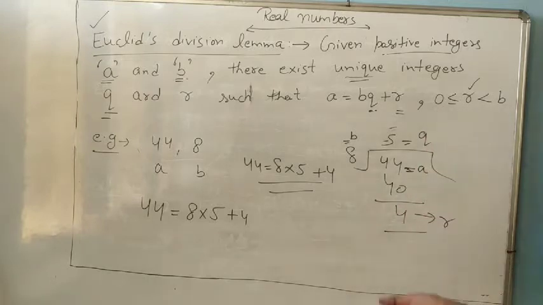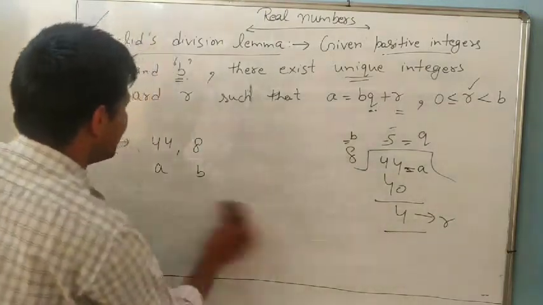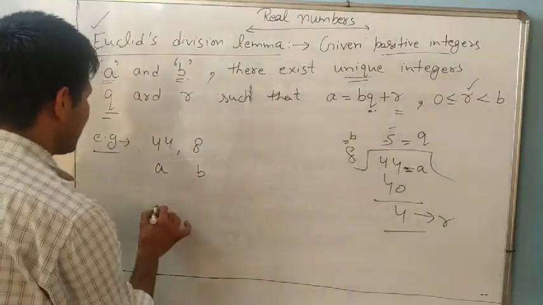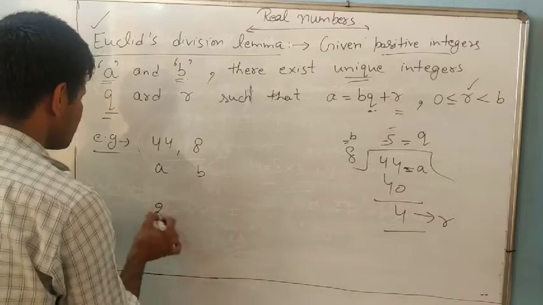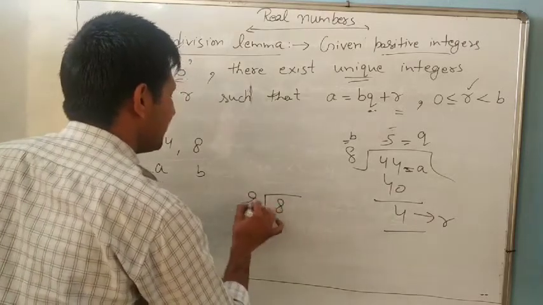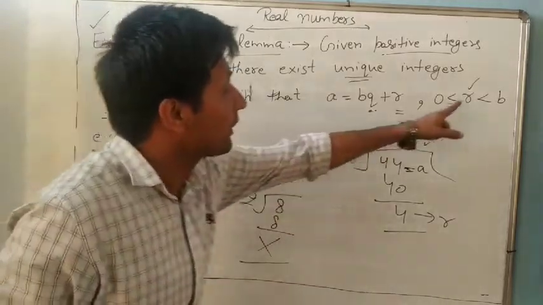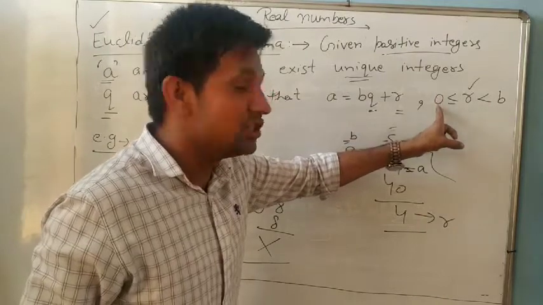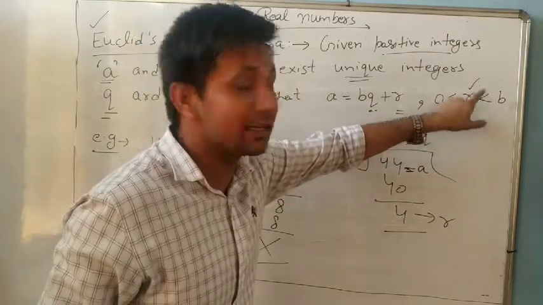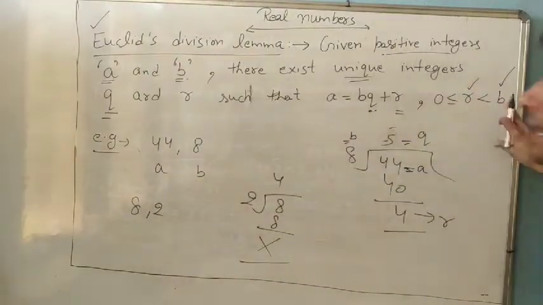Yes. Always when we divide any two numbers, suppose you take 8 and 2. When you divide 8 by 2, 2 fours are 8. So here remainder is 0. So remainder is always 0 or greater than 0. But always less than B.